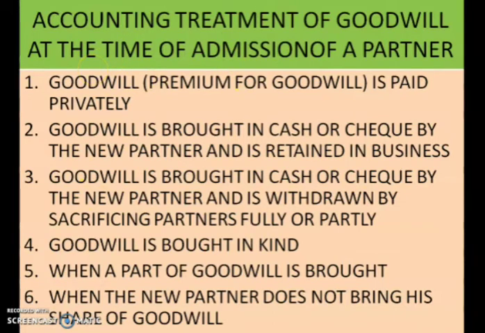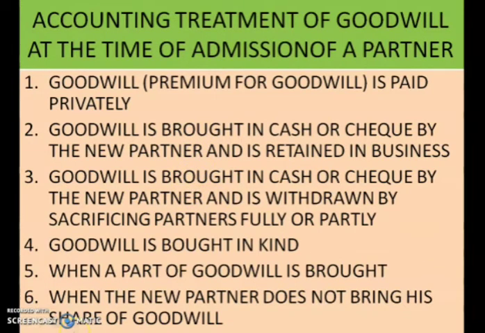And the goodwill amount is brought by the new partner to compensate the sacrifice made by the sacrificing partner from his share of profit. So the new partner distributes this goodwill to the sacrificing partner in the sacrificing ratio. Now let us discuss each of the cases.